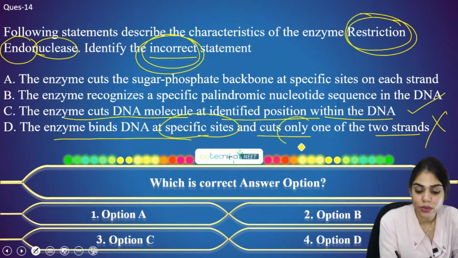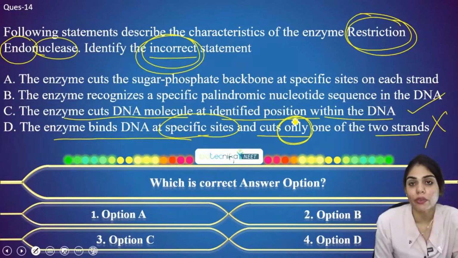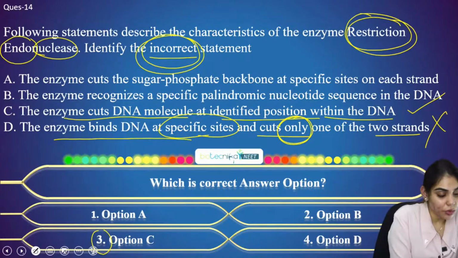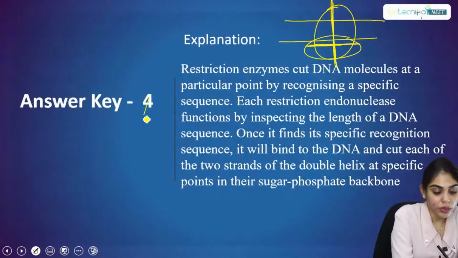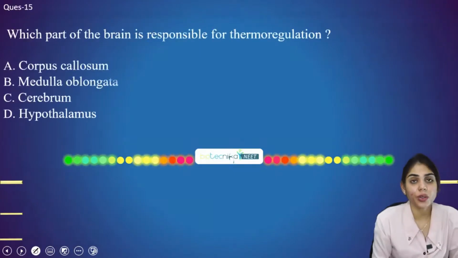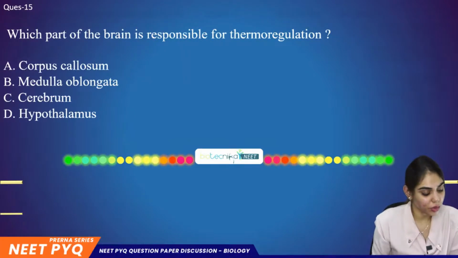Here you can also see the absolute statement, only one. No, it is not cutting only one of the strands, but it is acting on both the strands. That is why option C is the answer. This is option 3. Now let's go to the next question.